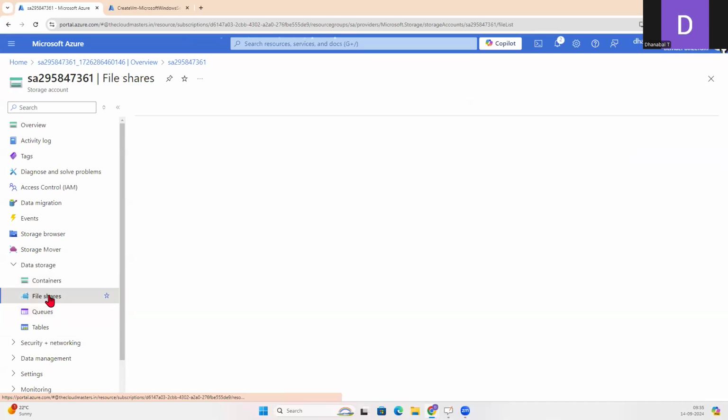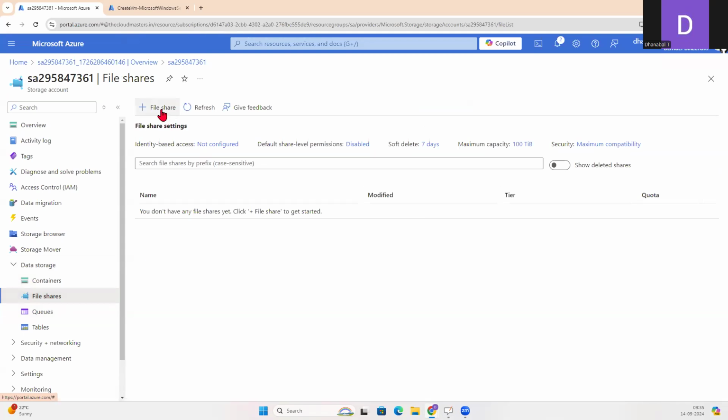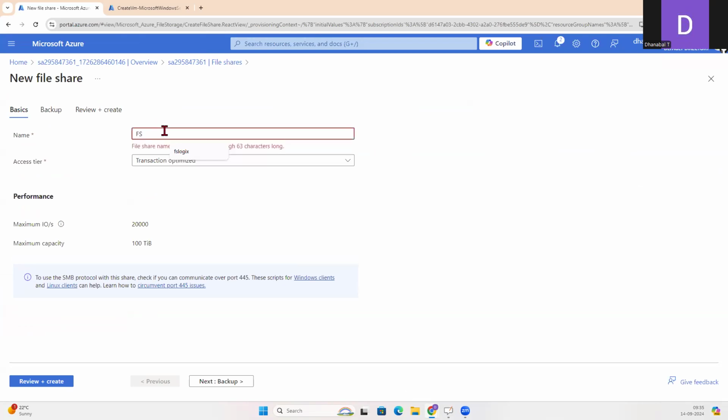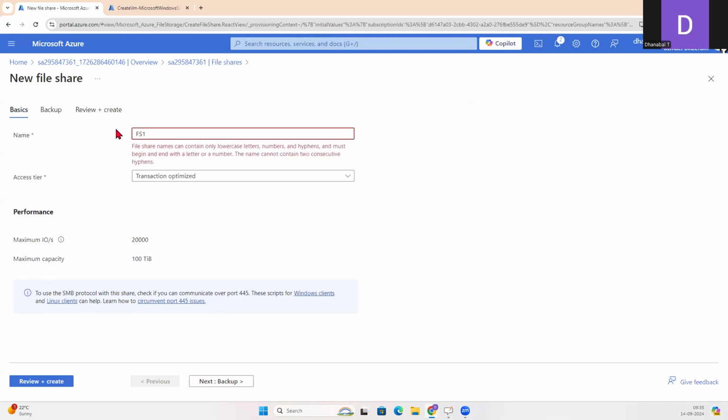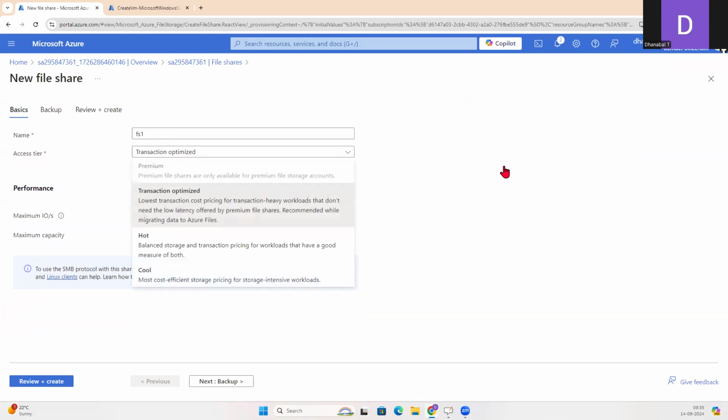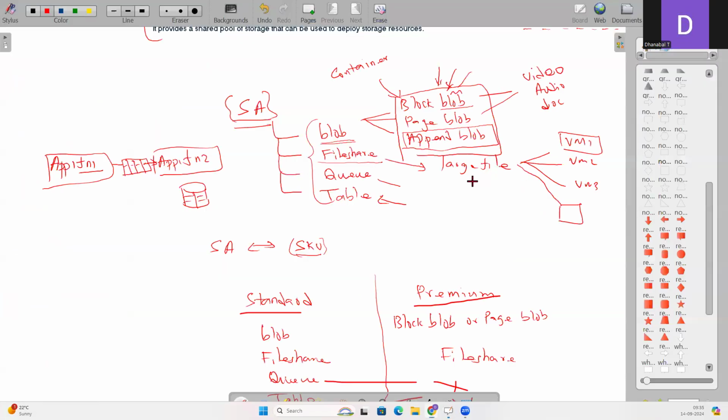So let's go to file share, create one file share quickly. And for creating a file share, I have to go to this file share under the data storage, add a file share. Let's give a name, FS1. Okay, let me put it in lowercase, fs1. And this file share access tier. So you have created a file share.